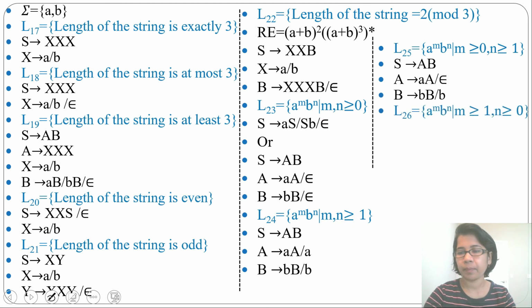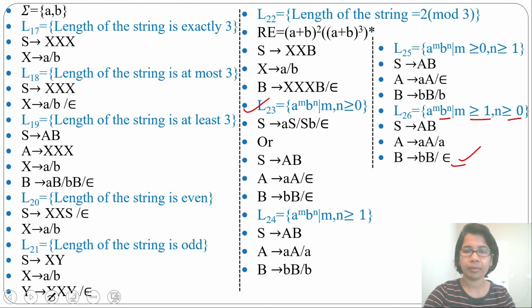Next language, a power m, b power n, m greater than or equal to 1, n greater than or equal to 0. It means the minimum n value can be 0 and the minimum m value will be 1. Let's write the grammar for this. From S you can derive AB, then from A you can derive aA or a because the minimum value is 1. Then from B you can derive bB or epsilon. The minimum n value is 0. The minimum string you can generate from B is epsilon. So these four grammars are similar in type, just making the difference in m and n and what the minimum value will be.